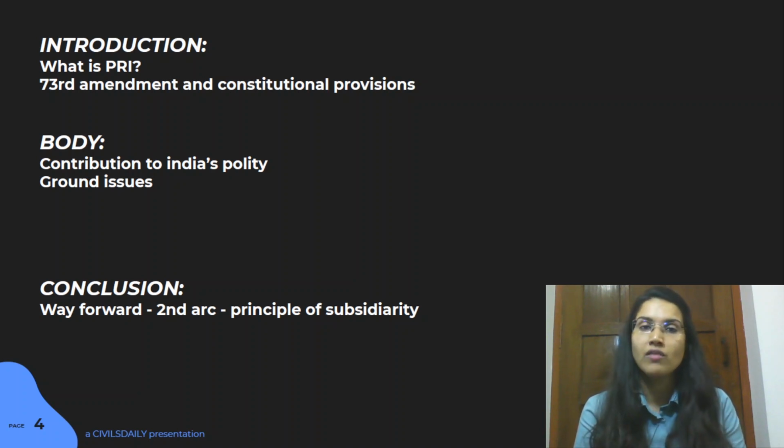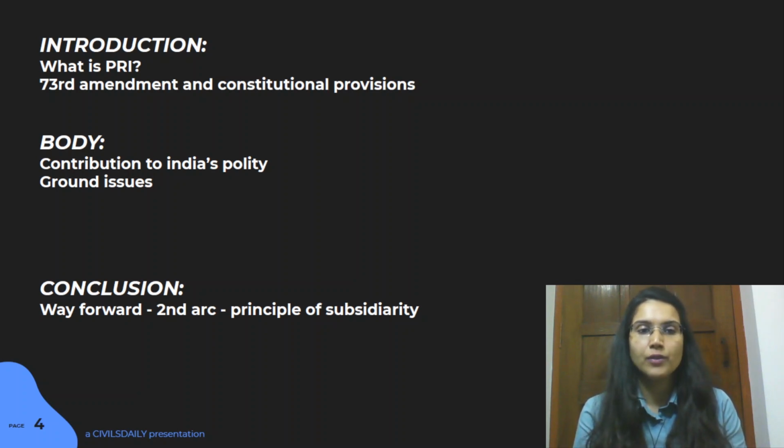And also even Niti Aayog report, the 3-year agenda, also talks about some of the reforms that can be brought about in PRIs. Like we can have competitive federalism at the level of PRIs also. So that kind of element with the PRI index, especially this devolution of power index, can be substantially important here to measure the working of PRIs.